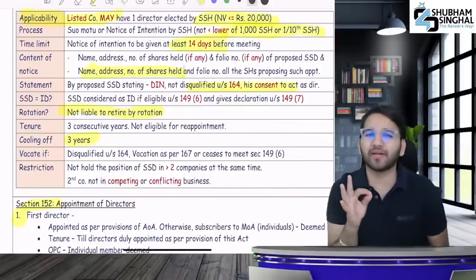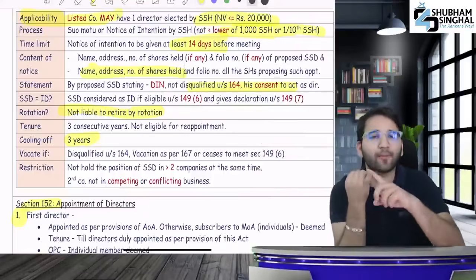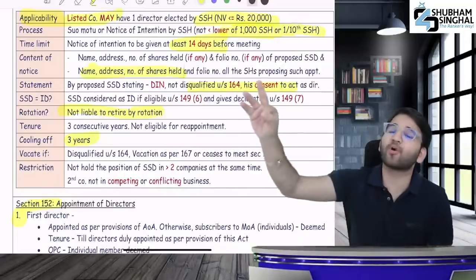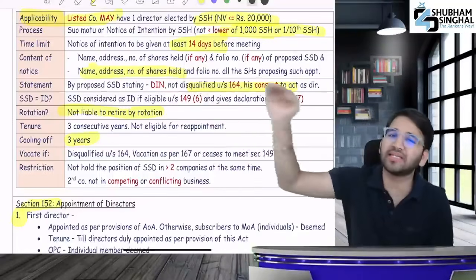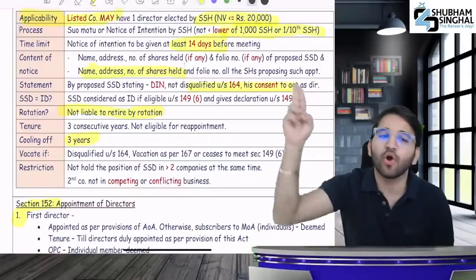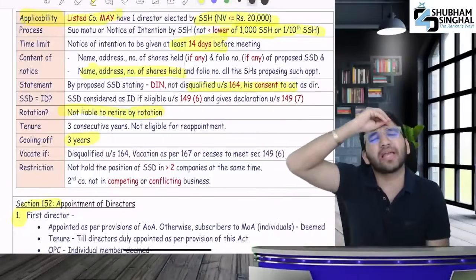You need to provide 3 things if you want to become a small shareholder director. You need to give DIN. Give a declaration of your disqualification under section 164. You have to give consent. These 3 things, you should remember these things. And this has to be given by every director. DIN. Declaration you are not disqualified under section 164. Consent.